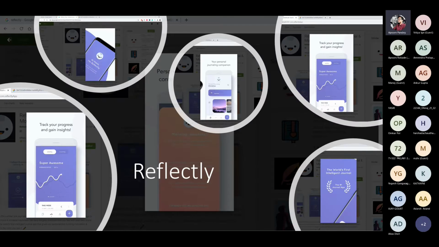You can look up some applications right now on the Play Store if you want to, like Reflectly, which we have here. Reflectly is a very beautifully designed application that I love to show as a showcase in any talk that I give. You can install this application and look at the flow and the user interface they have built. It's really amazing and so smooth, and you won't be able to make this kind of thing so easily with any other framework. The point is that Flutter makes building such UIs easy, and how it does so, we'll discuss in a moment. But do check out this Reflectly application; it's really good.